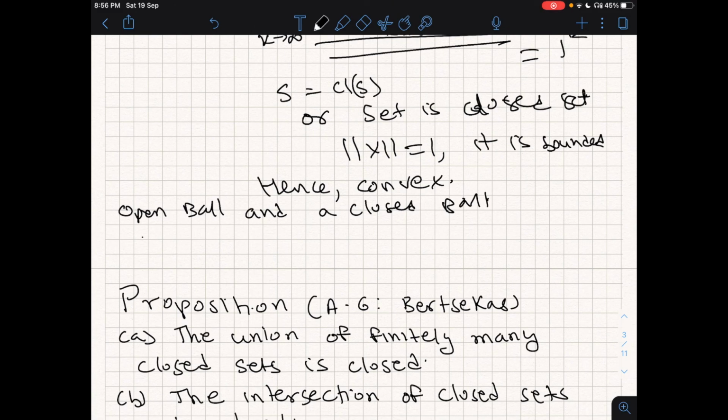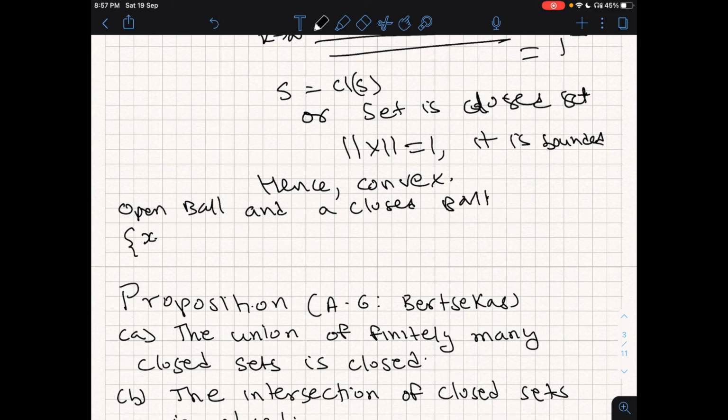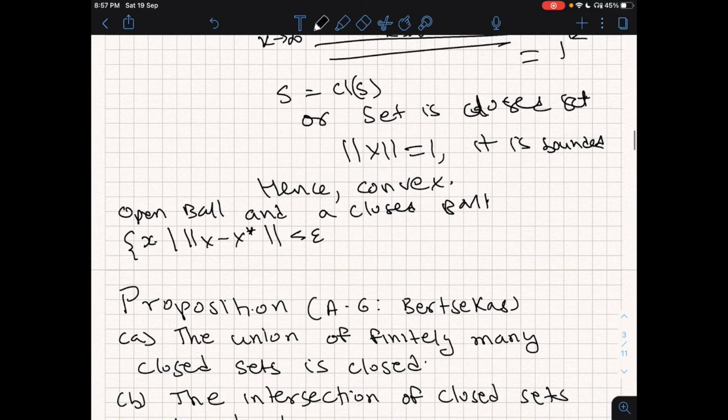For any norm defined, for example first norm or second norm or whatever, a norm in Rn, an epsilon greater than 0 and an x star in Rn, we consider the set of all x such that norm of x minus x star is strictly less than epsilon.